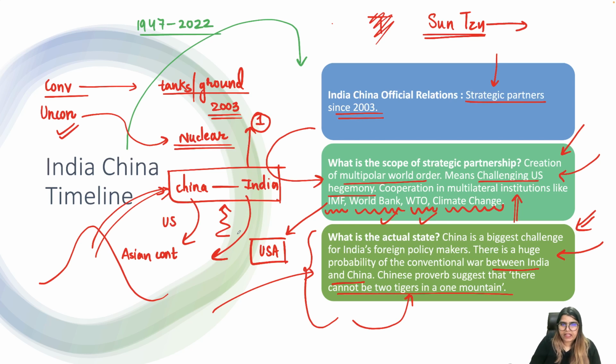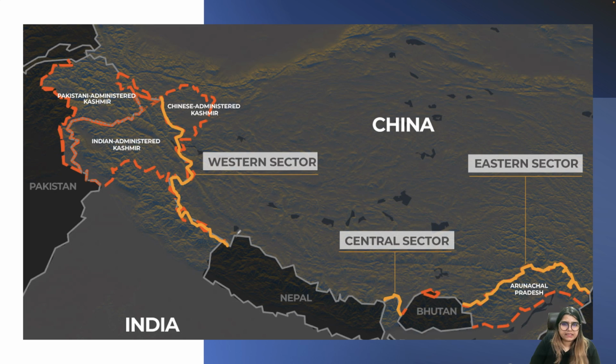At present, if I have to say practically, I'll simply say that China is definitely more powerful than India. We are talking about in practical terms what the foreign policy experts have been saying. So there is a term called power asymmetry. When we talk about power asymmetry, it means that China is having asymmetrical power. Asymmetrical means China is more powerful than India.